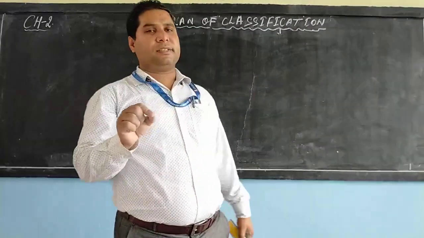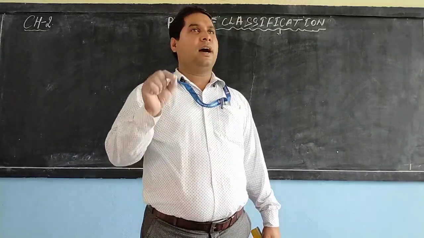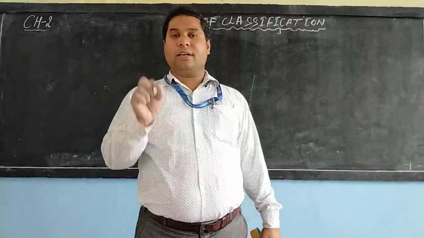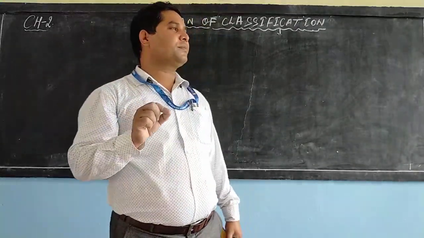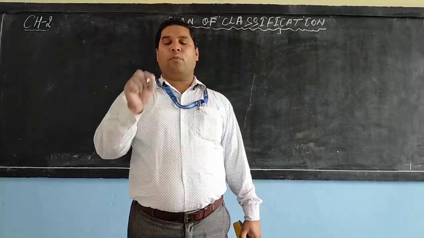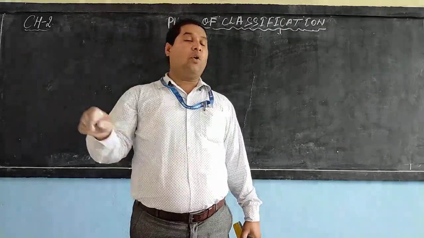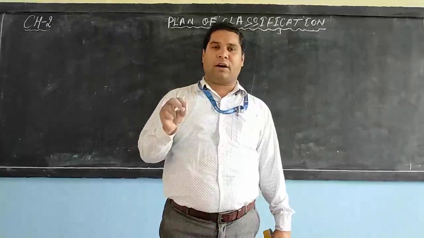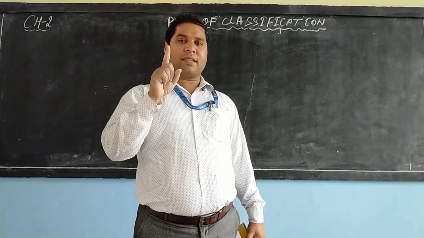Before I proceed to the topic, plan of classification, I would like to explain the category of classification. Dear student, kingdom is the broadest unit of classification. All the organisms present on the earth come under a single heading known as kingdom.